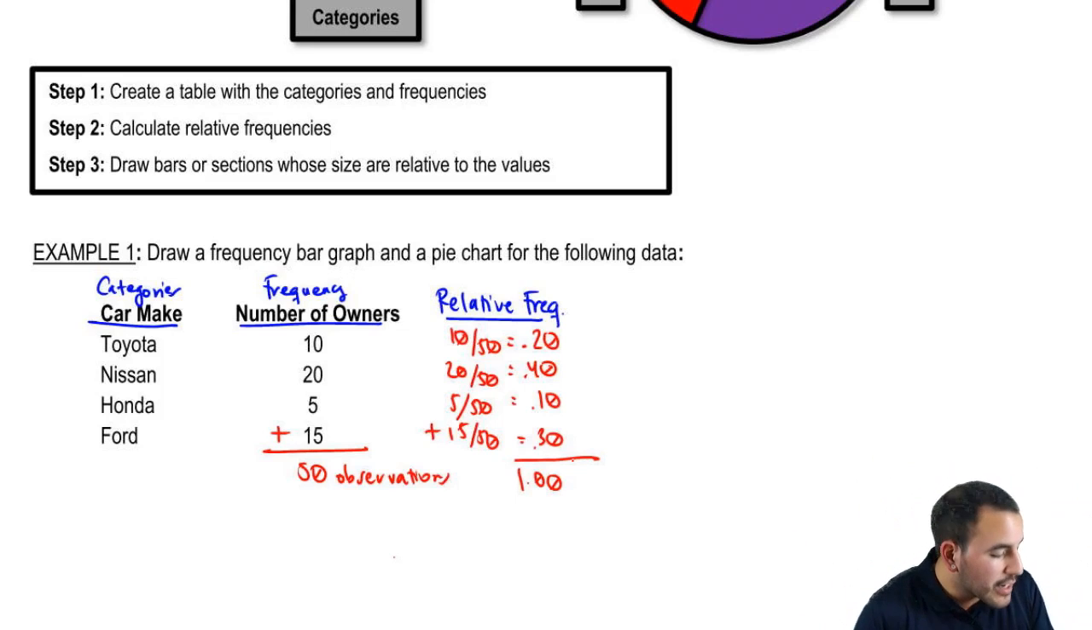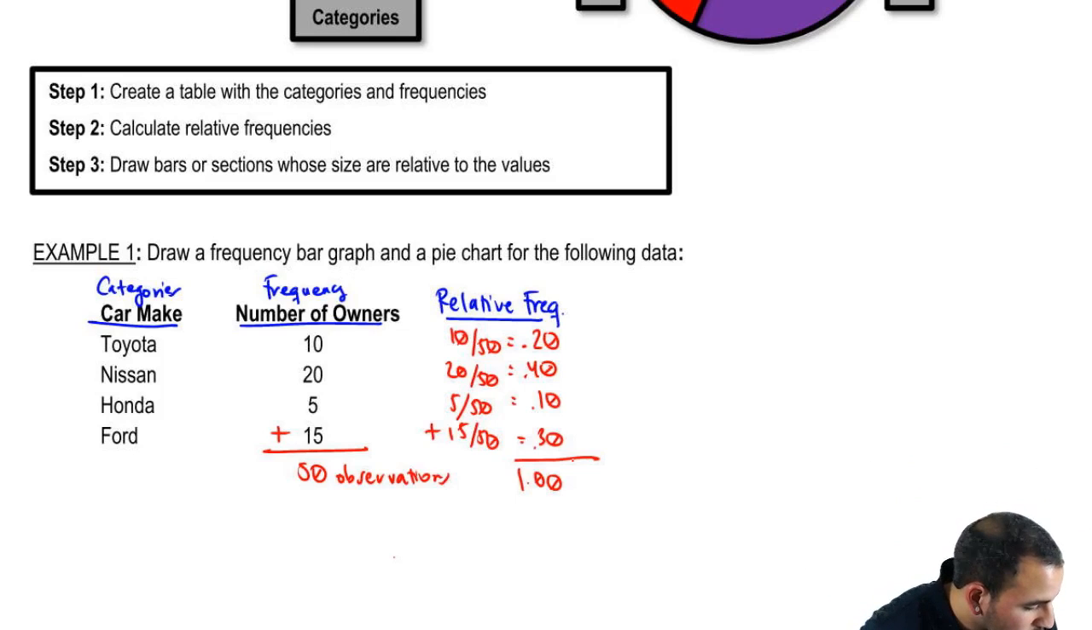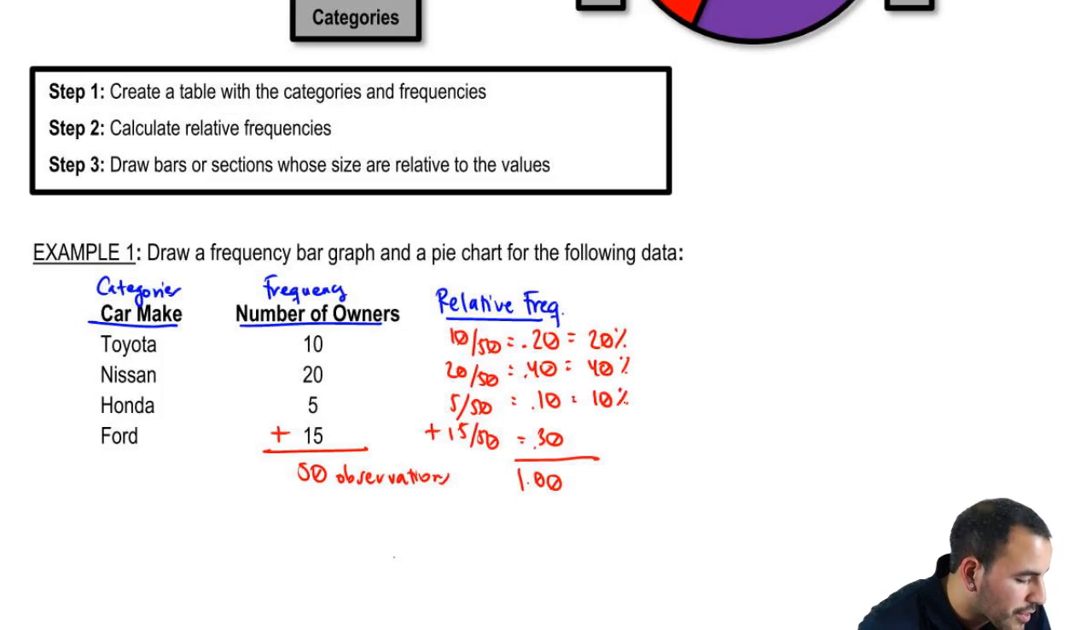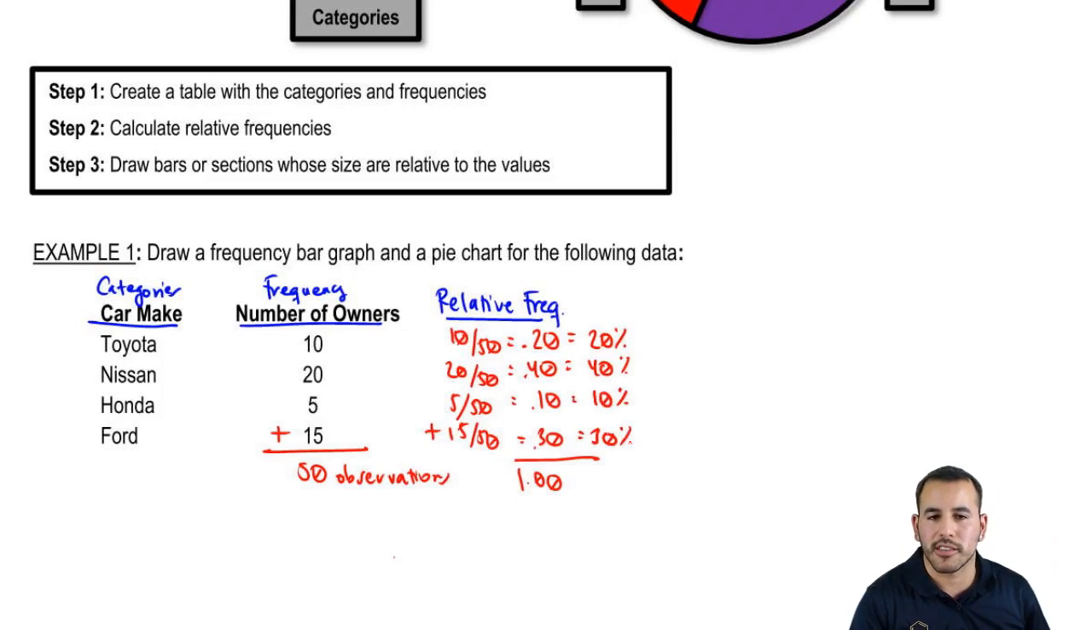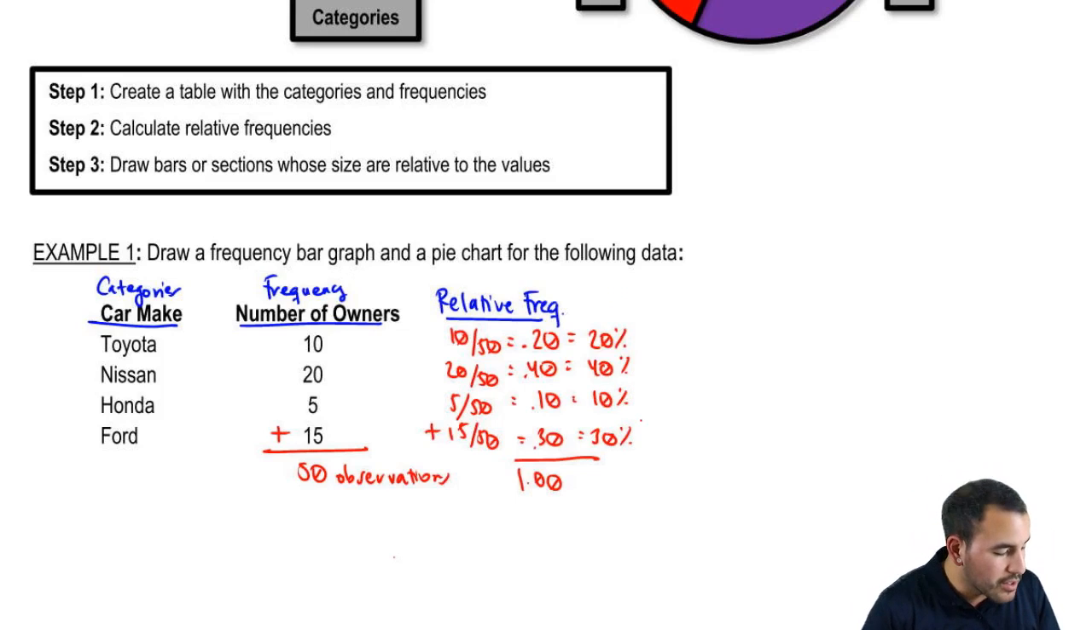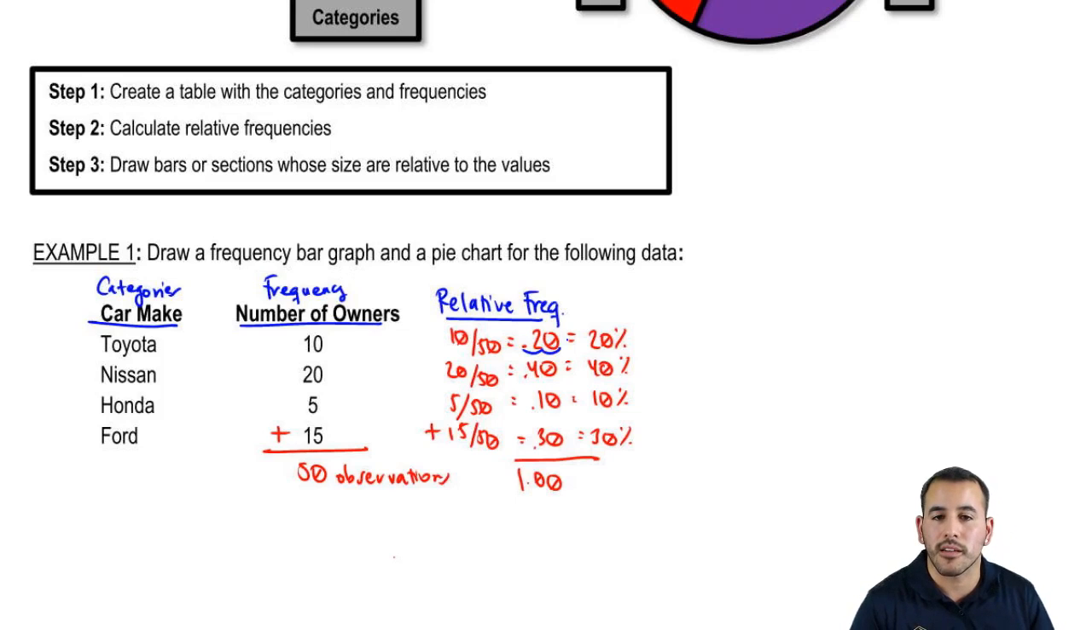And now if you want, we can go ahead and calculate percentages. So we just multiply by 100%, and that gives us 20%, 40%, 10%, and 30%. It's just shifting over the decimal place two ways, right? So shift it over 2, add a little percent sign at the end. Good.